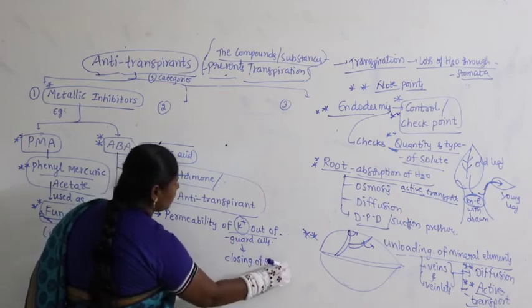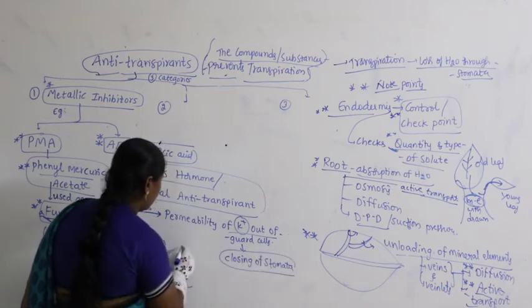Since it is responsible for closing of stomata, it is called an anti-transpirant.